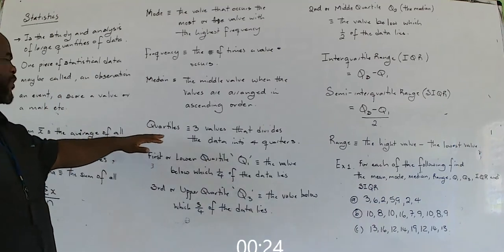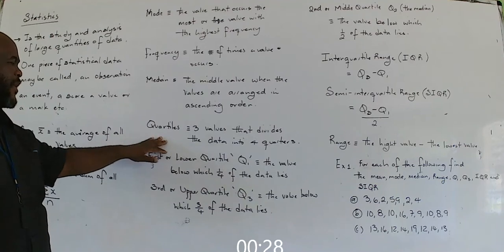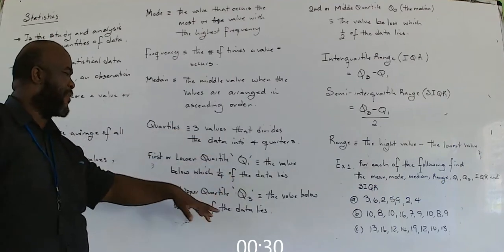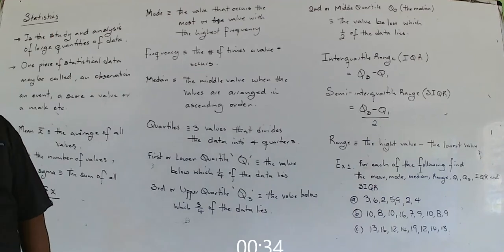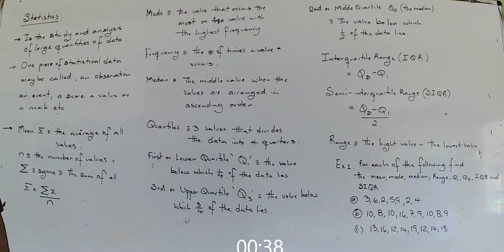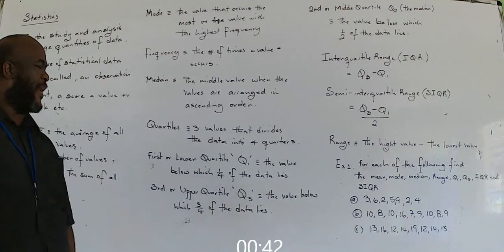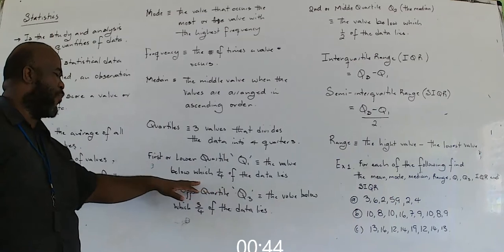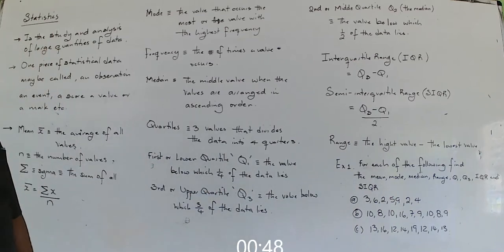You're going to come across the term quartile. So quartiles, what are quartiles? Quartiles are three values that divide the data into four quarters. The first, or lower quartile, Q1, is the value below which 1/4 of the data lies.